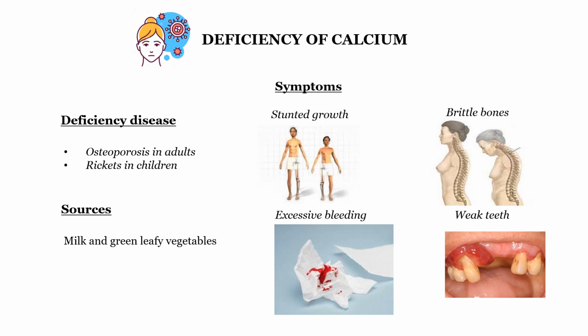Stunted growth, with not much growth, and brittle bones, the bones become soft and break. And excessive bleeding, weak teeth. There will be a lot of bleeding if you get hurt. The sources are milk and green leafy vegetables. So you can get this calcium from milk and green leafy vegetables. It causes osteoporosis in adults, rickets in children. So you need calcium to strengthen your bones and clot your blood.